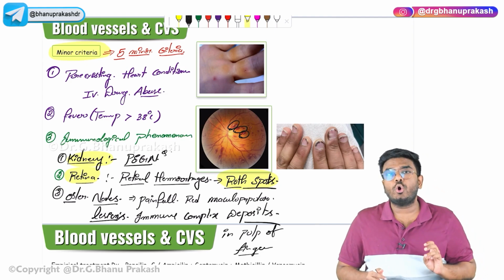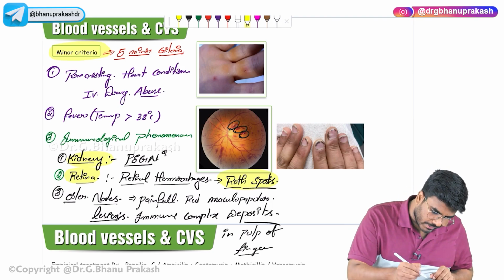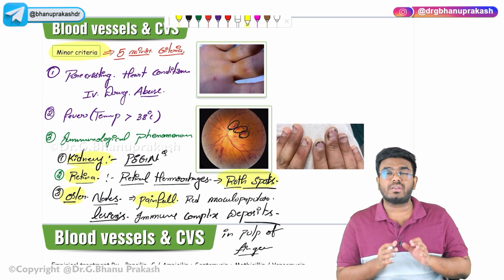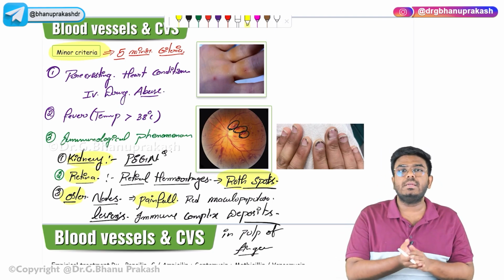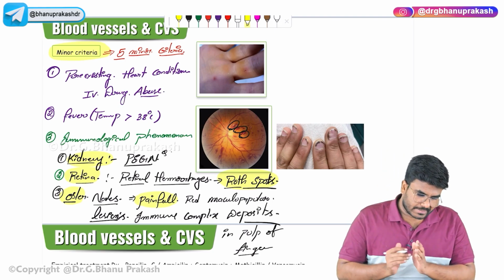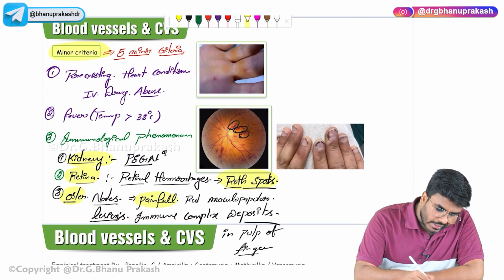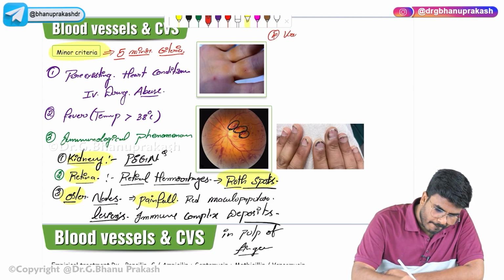So Osler nodes are painful. That's the important point. Osler nodes, remember, are the painful red maculopapular lesions because of immune complex deposits in the soles and fingers. Now after this, the third minor criteria is completed. The fourth minor criteria is called vascular phenomena.